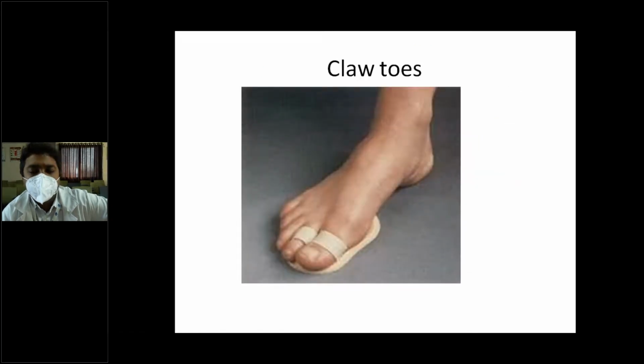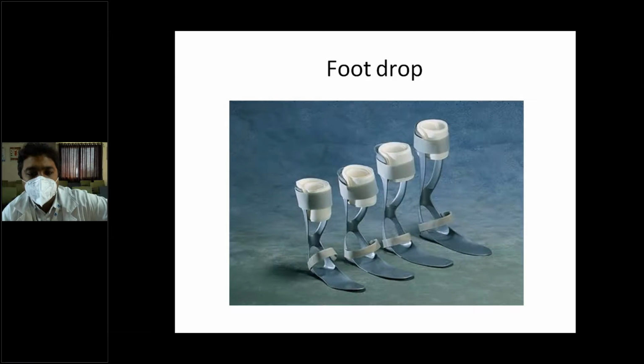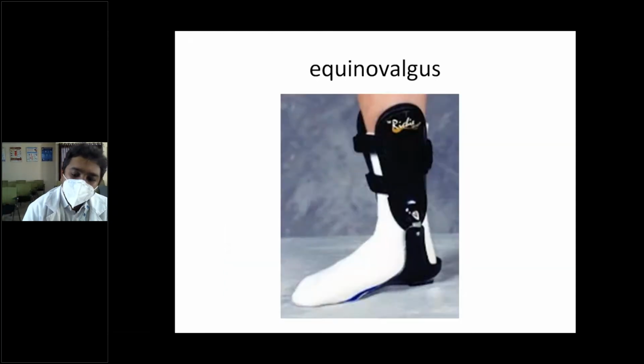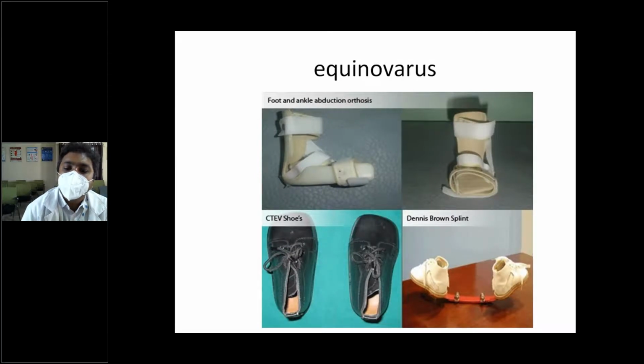So these are the foot and ankle orthoses. This is a foot drop splint. The tibialis anterior is paralyzed, so the foot slaps on the ground with every step. To prevent that, this is the ankle foot orthosis. An orthosis is a device that supports the limb to aid in function. That is your ankle foot orthosis. For equinovarus, like CTEV, we can give them shoes in children.